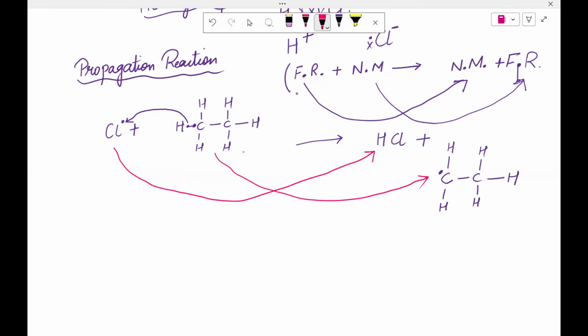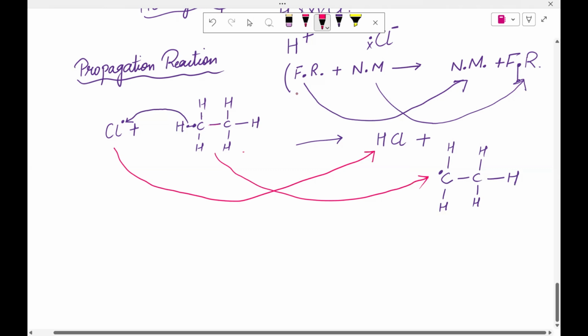Okay, let me just explain it one more time. Maybe it would be clear. What happens is this hydrogen and this carbon have a shared pair of electrons. Is that clear? Because we know that carbon has four electrons in its outermost shell. It is going to make four sigma bonds: one with this hydrogen, one with this hydrogen, one with this hydrogen, and one with this carbon.